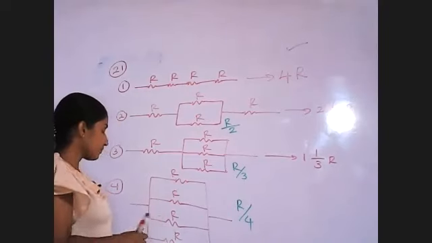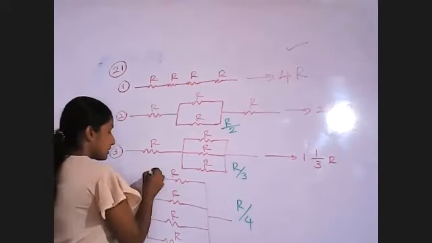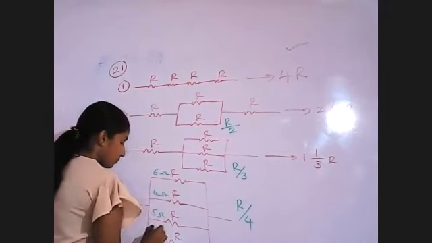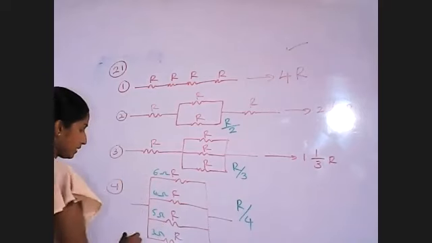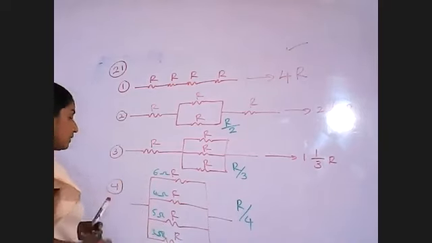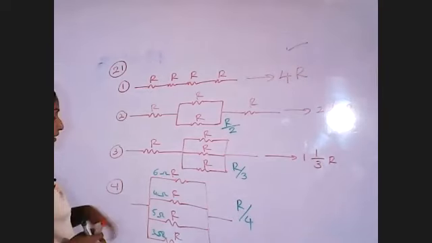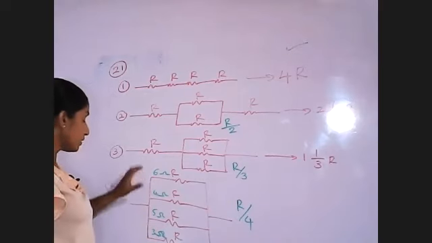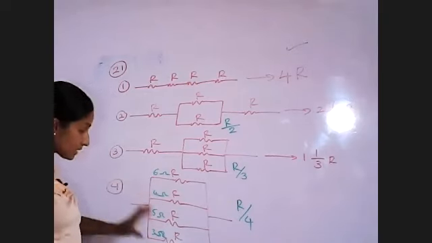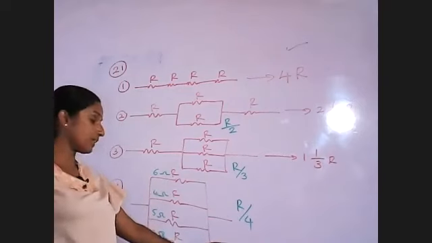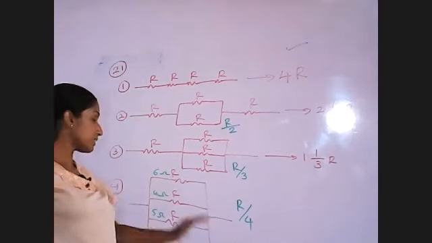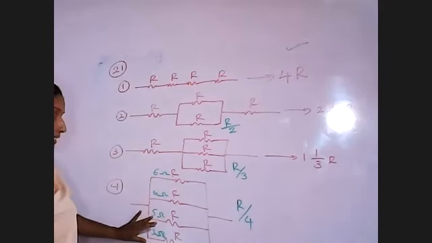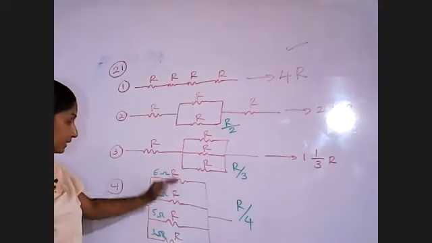Think like this. If the resistances are 6 ohm, 4 ohm, 5 ohm, 3 ohm, the least one is 3 ohm, no? So the equivalent resistance is less than 3 ohm. The equivalent resistance is less than the lowest resistance of the resistors when they are connected in parallel.